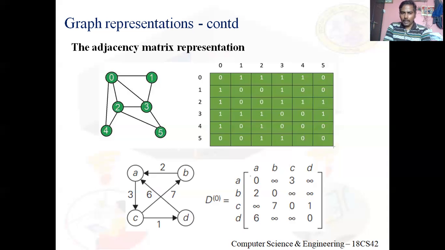See, in a weighted graph, if there is an edge from A to B, row number A, column number B, I should enter the value of that edge, the cost of that edge. Clear? This is about adjacency matrix representation.